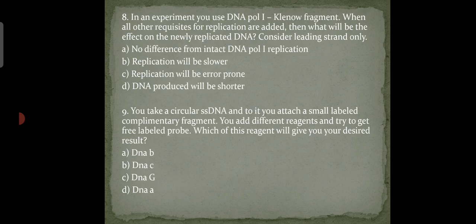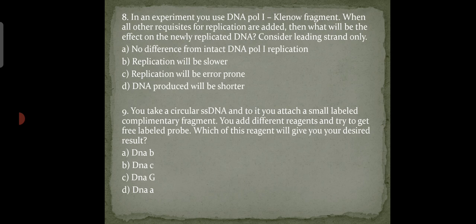option A, which is DNA B. DNA B has helicase activity which can separate two complementary DNA strands. This will break the link between labeled fragment and circular DNA, rendering it free. And DNA G mainly has primase activity, while DNA A and DNA C are required for replication initiation, which don't give the desired result.